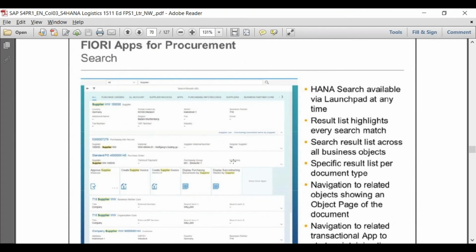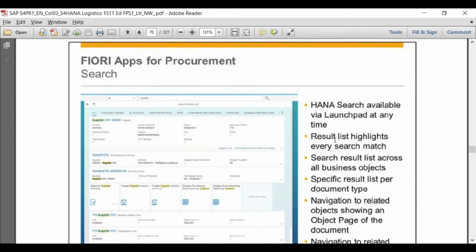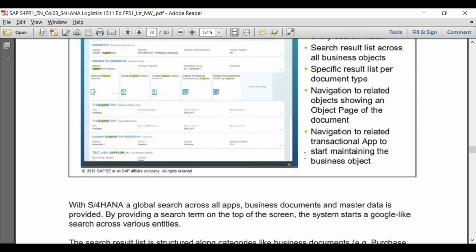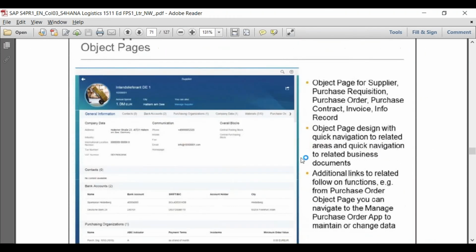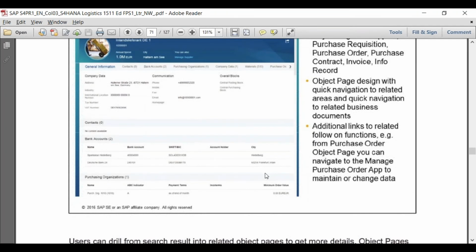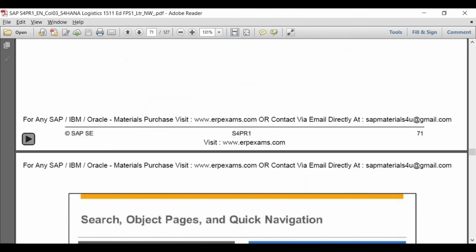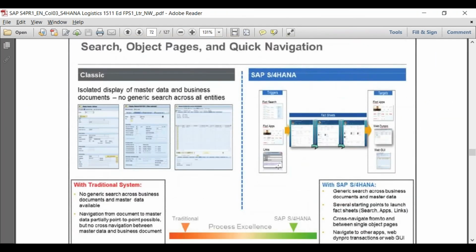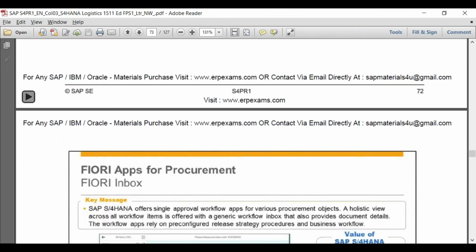Okay, so what are the Fiori apps available for procurement? You might feel the difference between this screen and the screen that we are seeing, because we are seeing the screen of 1610. And if you remember, I told you that from Fiori point of view, the screens that we were using in 1511, the version was 1.0. And now in 1610, Fiori has been again improvised, and now we are using the 2.0 version. So you may find some differences in the way the Fiori screens look. They are being improvised now.